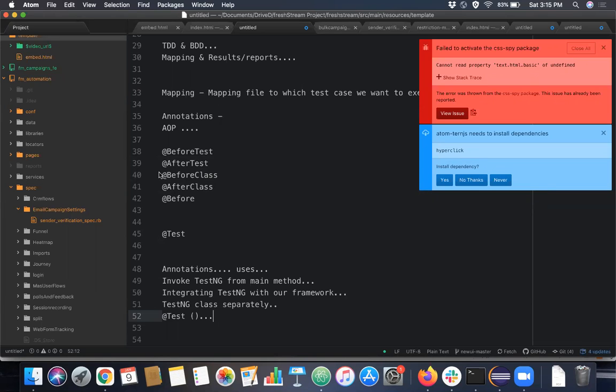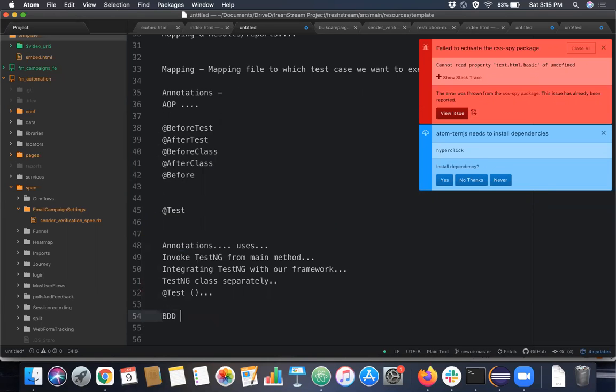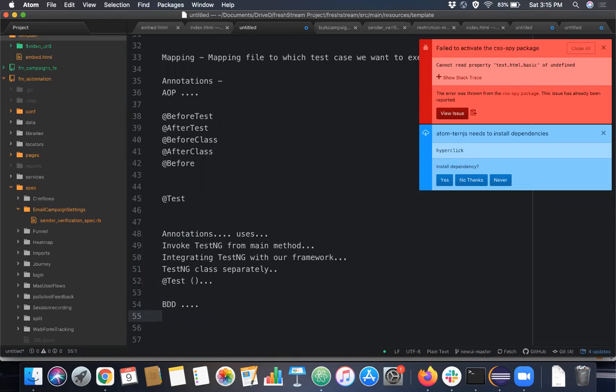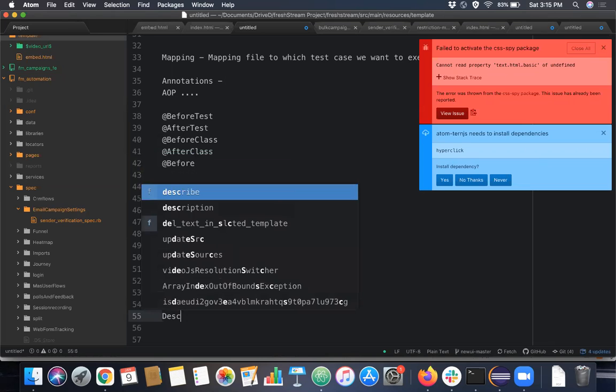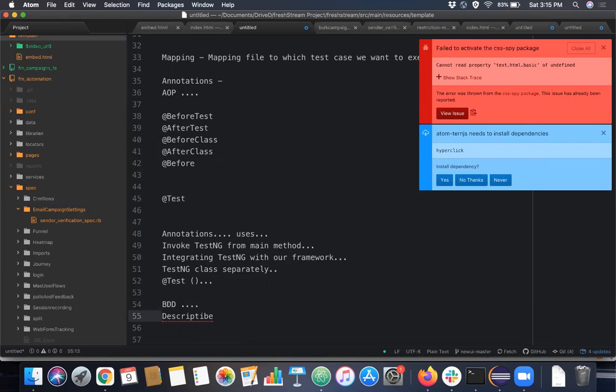Then emerges this concept called BDD. What BDD actually does is provide a descriptive way of automating your test cases. That's one of the biggest selling points of BDD, right?